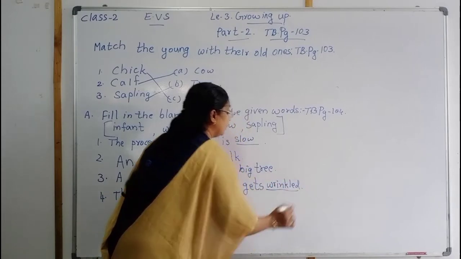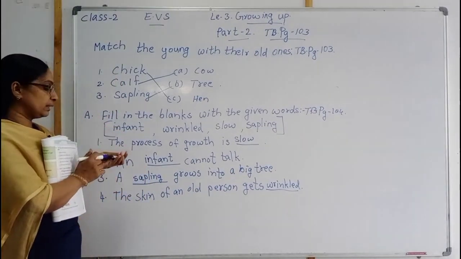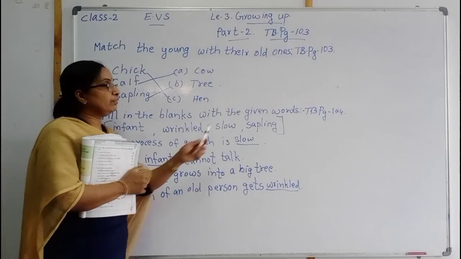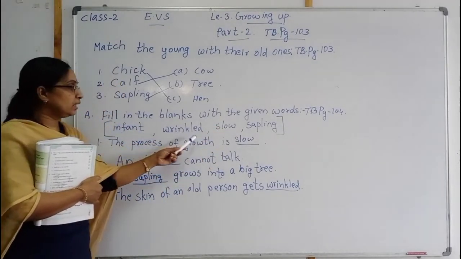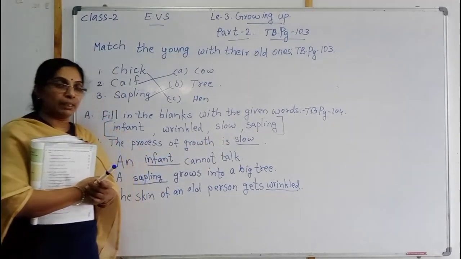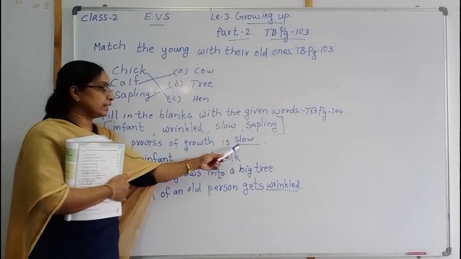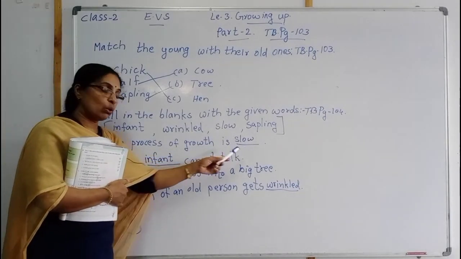Wrinkled. Old person's skin will be wrinkled. So once again children, fill in the blanks with the given words. Words are infant, wrinkled, slow and sapling. Here first is the process of growth is dash, slow. The process of growth is slow.